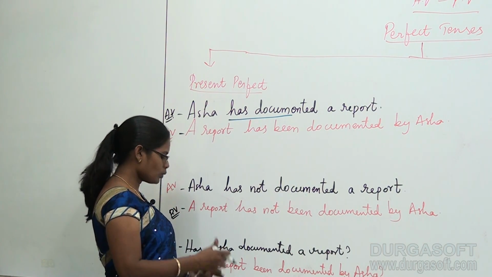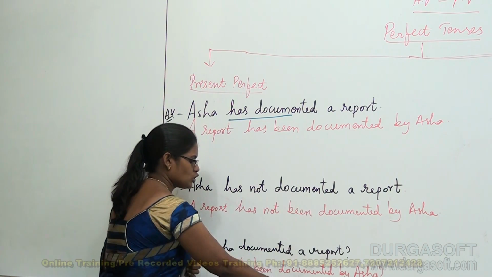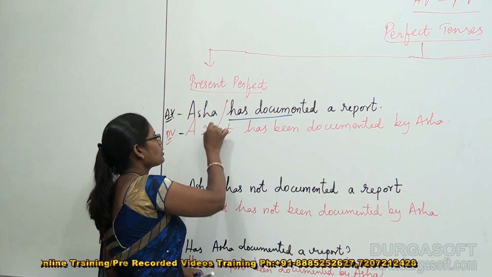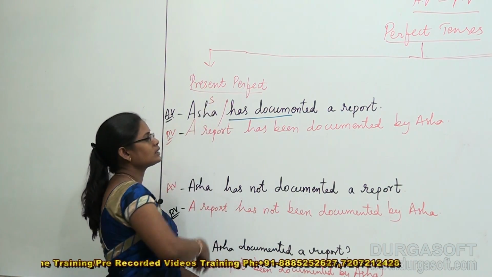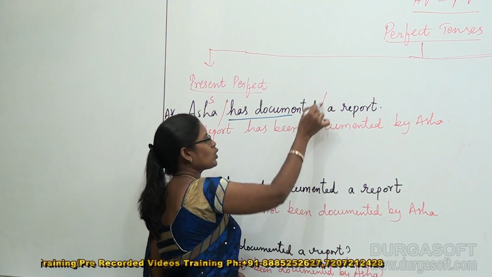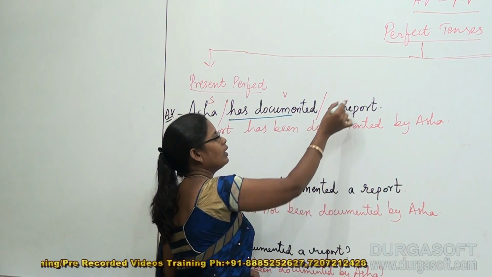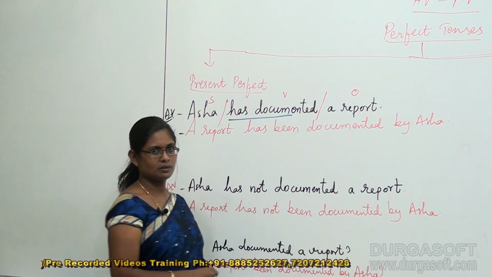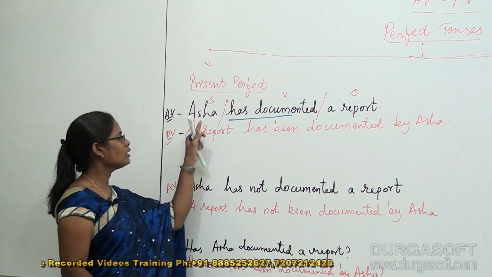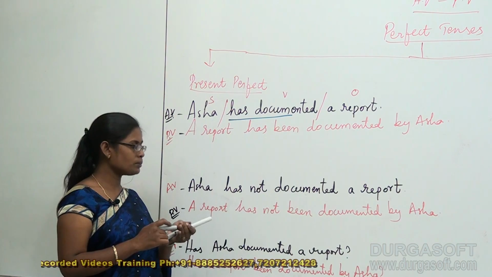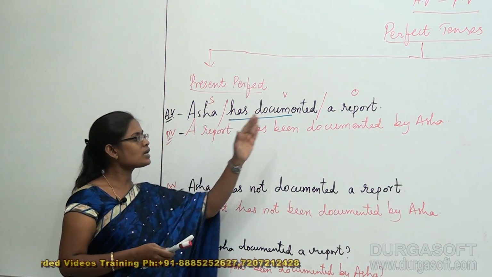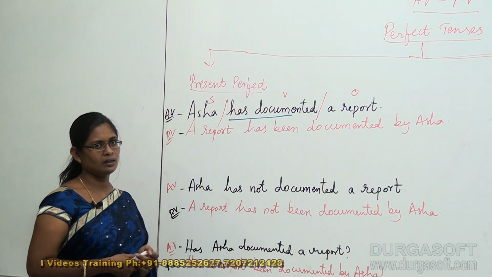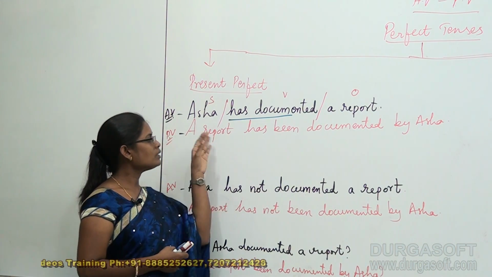So for this, let me split this into the structure. Asha is the subject, has documented is the verb, and report is the object. So as a result, Asha has documented a report became, a report has been documented by Asha. That means in the passive voice I am speaking in terms of the report.